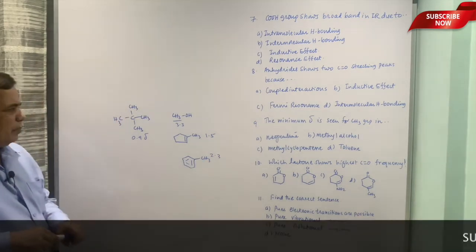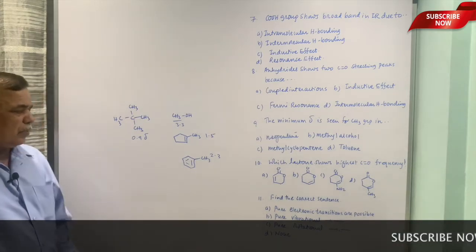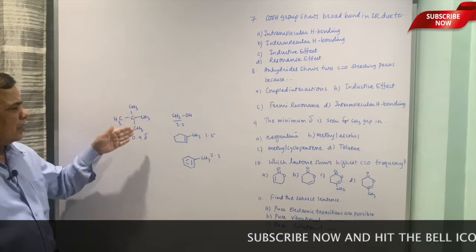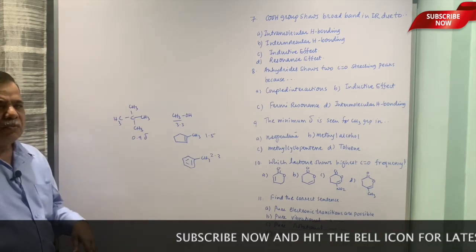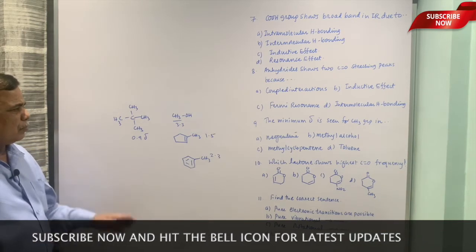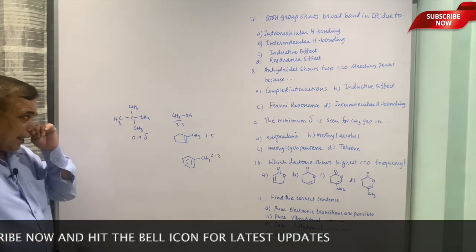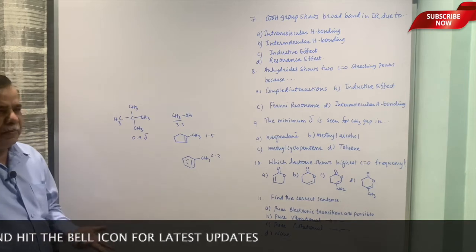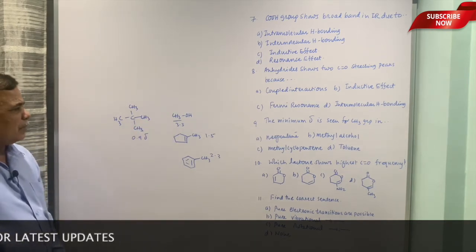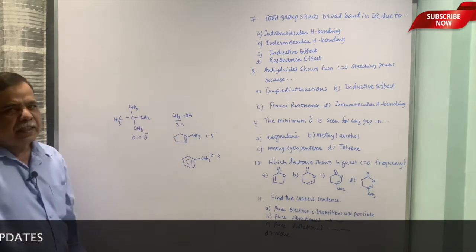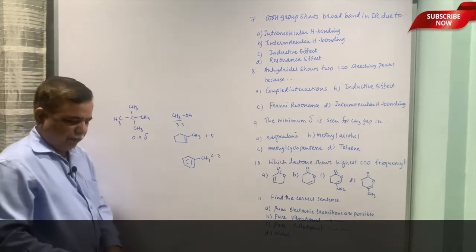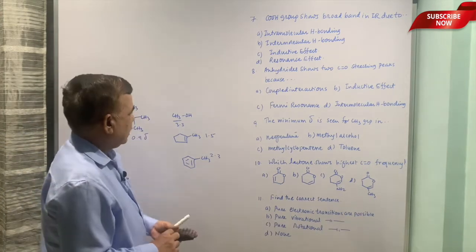So, the minimum chemical shift value or delta value is possible in this compound because the methyls are attached to saturated carbon and all these are chemically equivalent. So, one peak at 0.9 delta. Here one peak, but the chemical shift value is high because the methyl is directly attached to the electronegative element oxygen, and then the effect is felt in terms of chemical shift.